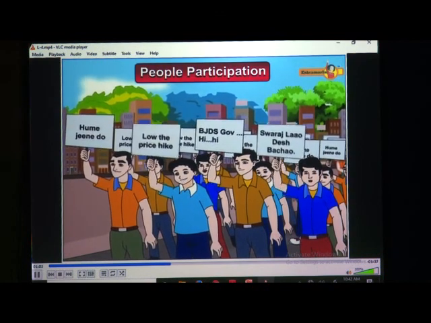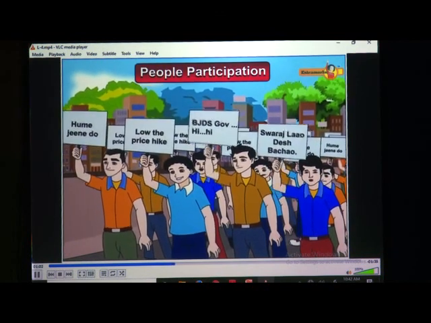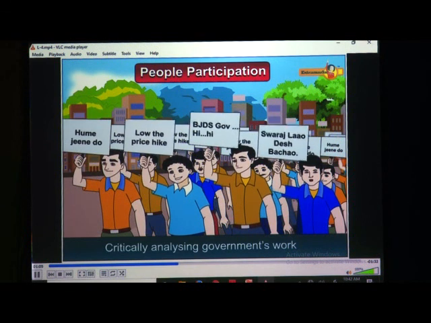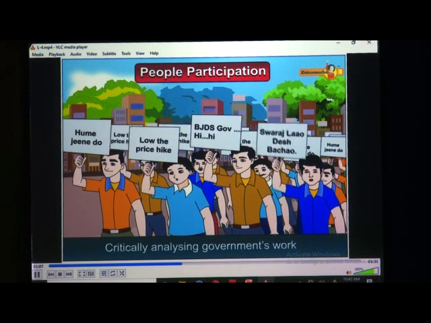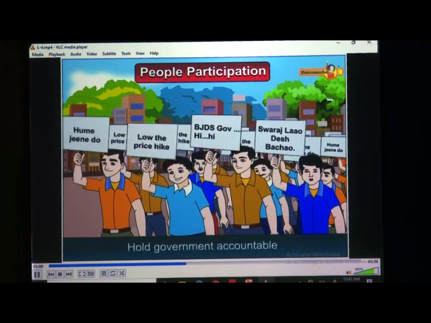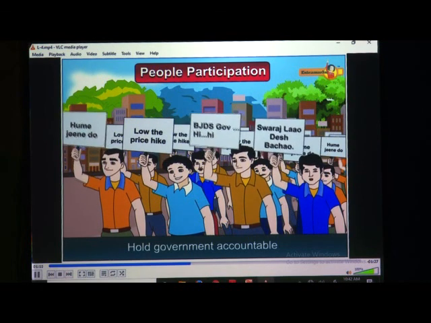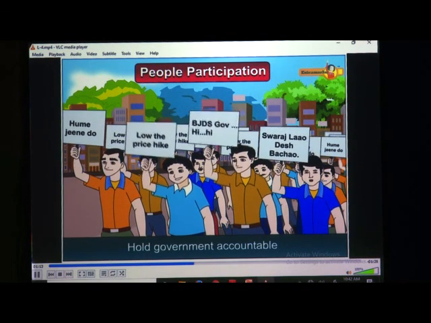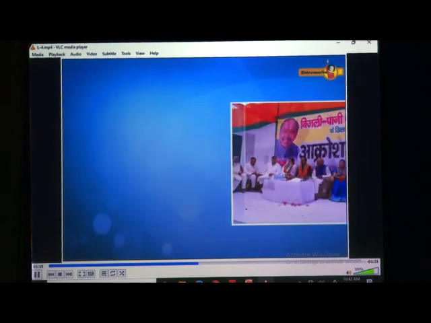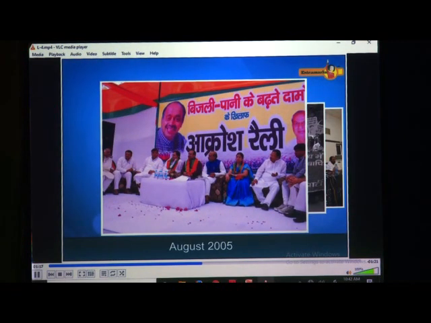Sometimes the citizens also participate directly by critically analyzing government policies and rules. They can hold government accountable for unfair and unjust actions. In August 2005, people expressed their anger at increased cost of power supply.